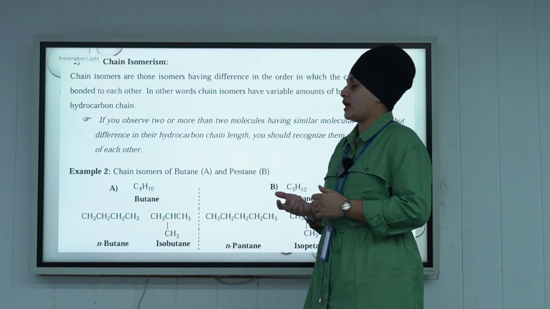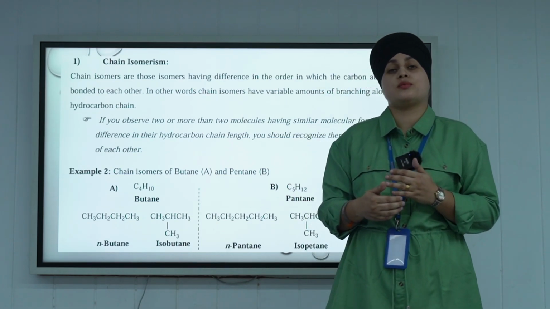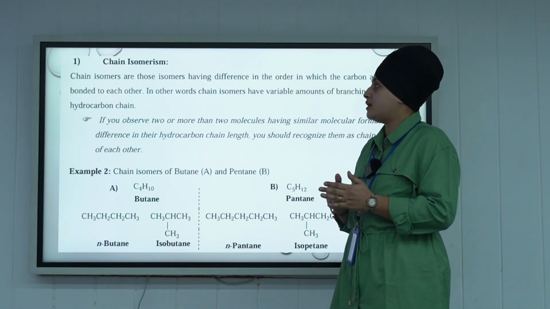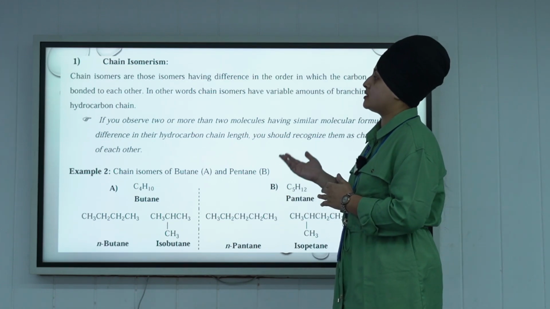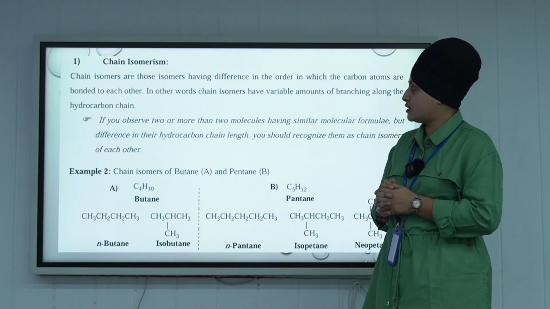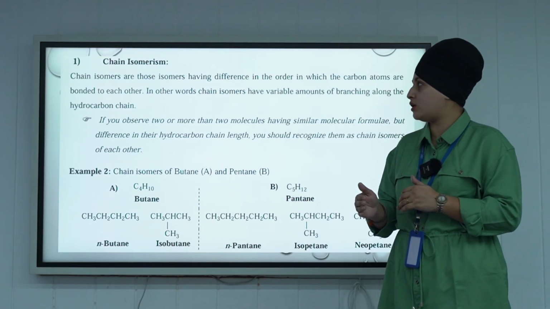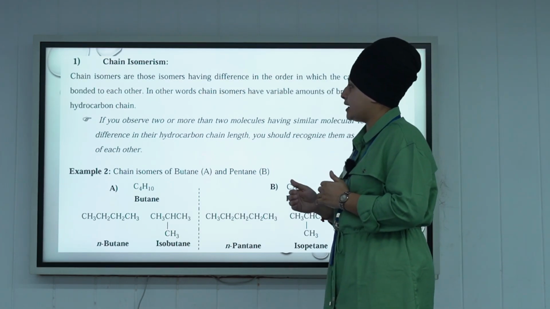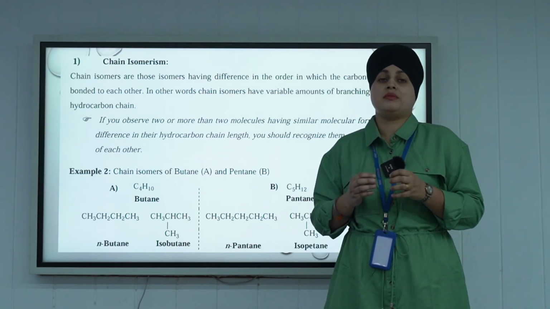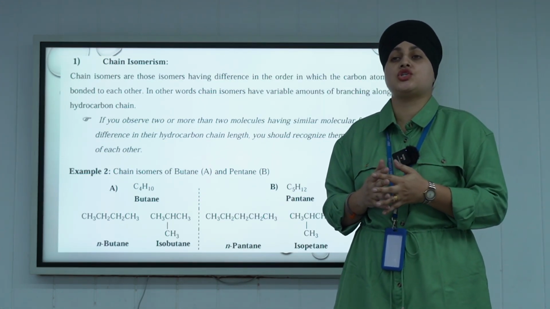Next is chain isomerism. Structural isomerism is further classified into 5 types as we discussed earlier, and the first is chain isomerism. Chain isomers are those isomers having a difference in the order in which the carbon atoms are bonded to each other, that is, a difference in the chain.